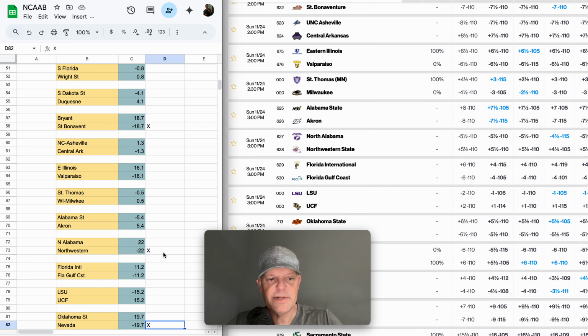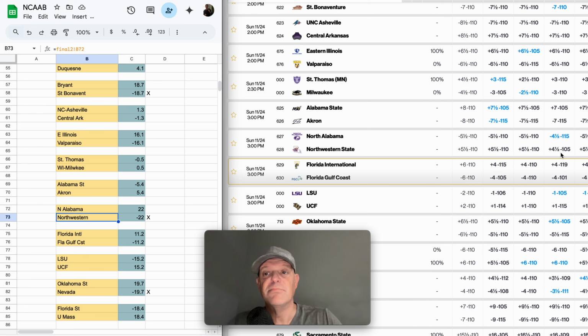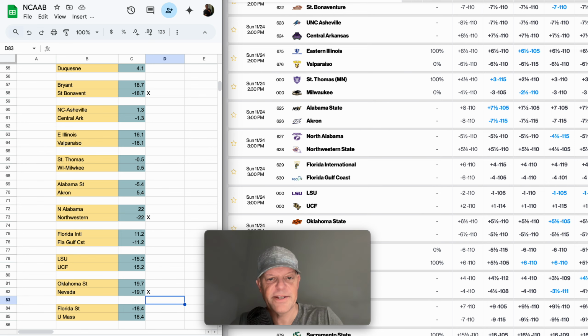Next play here, off-market game here, Northern Alabama, Northwestern State. Hopefully I got that in there right. They are underdogs, +5.5 open. Bookmaker has taken it down to 4.5, which is a good sign. We have them at -22, so that would be a potential play.